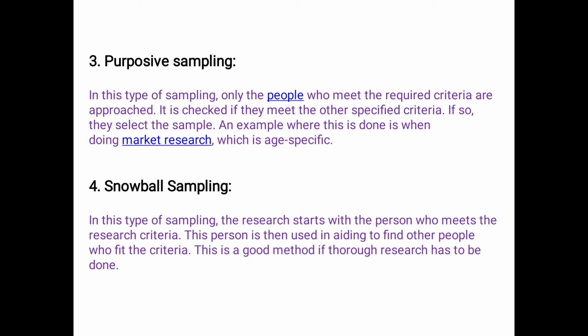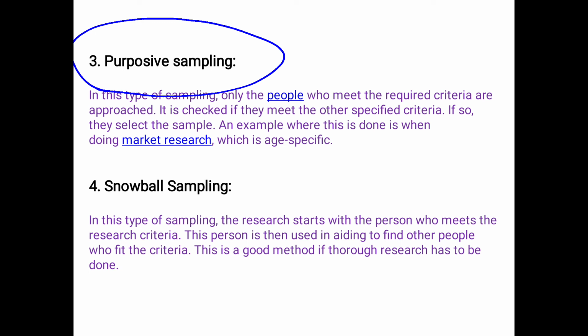The next method, purposive sampling, which is also called judgmental sampling. It is based on the judgment of the researcher as to who will provide the best information to succeed for the objective of the study.